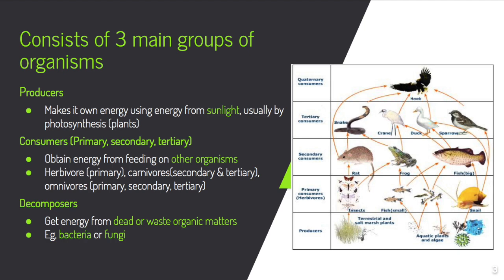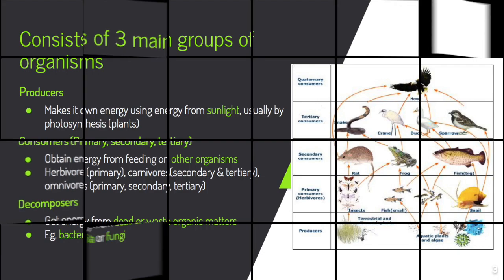Producers make their own energy from sunlight, usually by photosynthesis, and the consumers obtain energy from feeding on other organisms. They can be primary, secondary, or tertiary consumers, depending on whether they are herbivores, carnivores, or omnivores. And the third group is decomposers, which get energy from dead or waste organic matter, for example, bacteria or fungi.